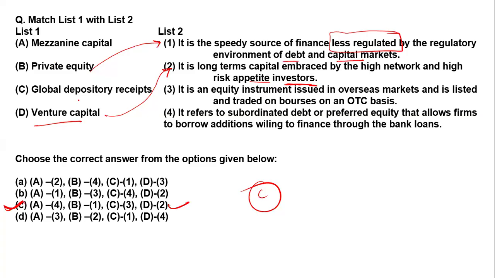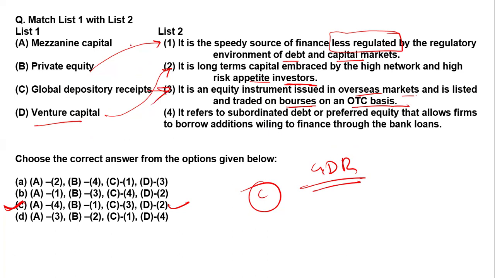And you know that GDR is the global depository receipt. It is an equity instrument issued in the overseas market globally. It is listed to trade on the bourse or on an OTC basis. So this is the global depository receipt. What is mezzanine capital?